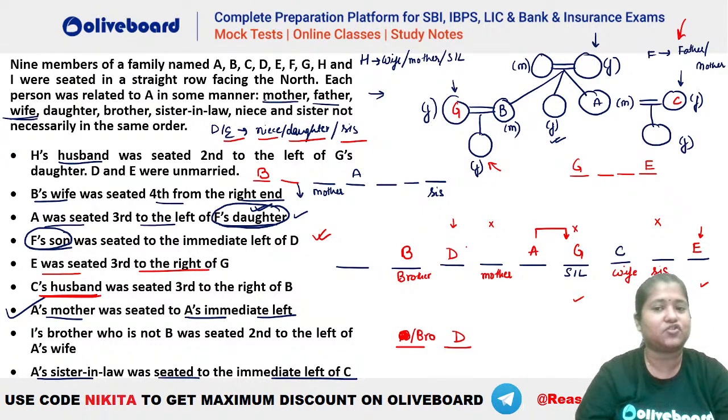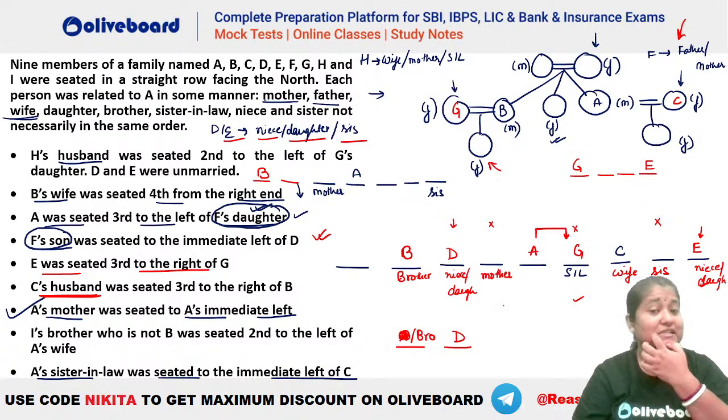Okay, so we have placed your D also. Now D also has to be unmarried. We know that. So either of D and E has to be the niece or daughter. Why? Because sister is already placed in here. So D has to be either niece or daughter, and similarly this E also is either niece or daughter, right?